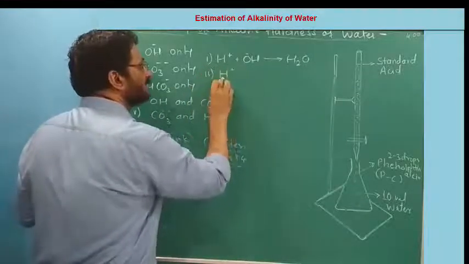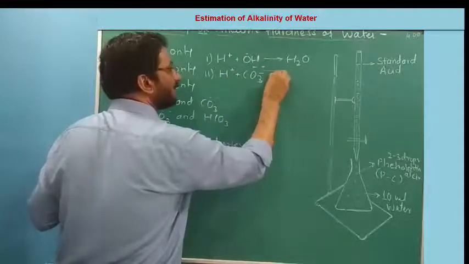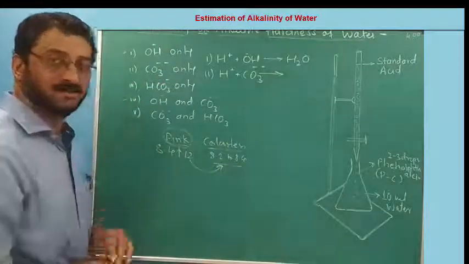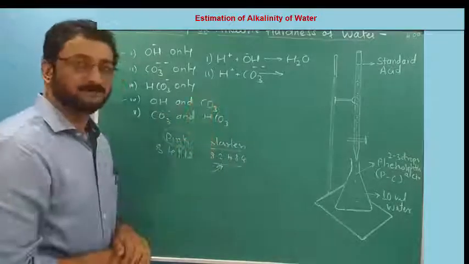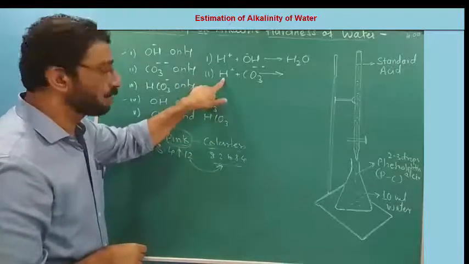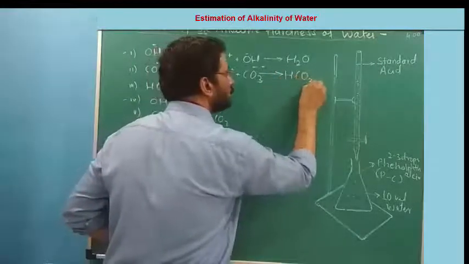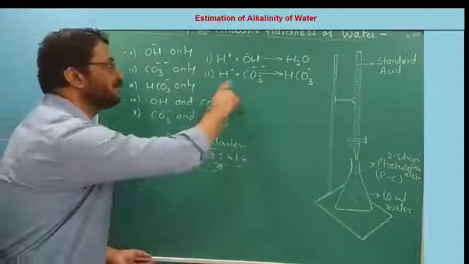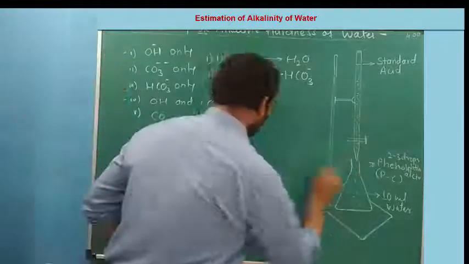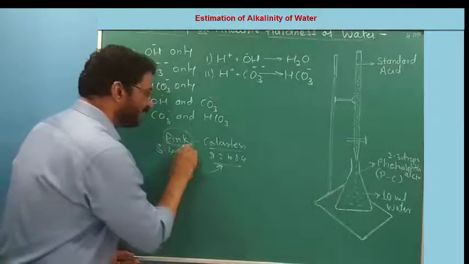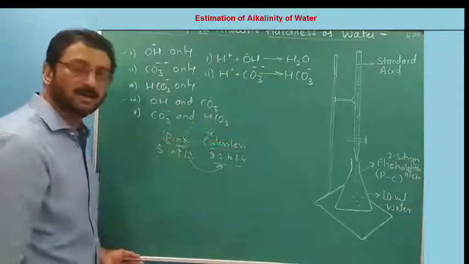This further volume of acid on completion of the first reaction will neutralize carbonates, and forms HCO3 minus. This is the completion of the second reaction. On completion of the second reaction, this phenolphthalein pink changes to colorless.